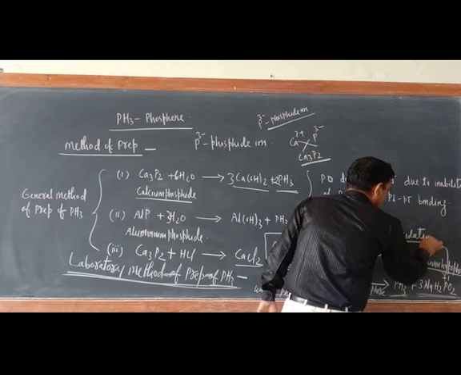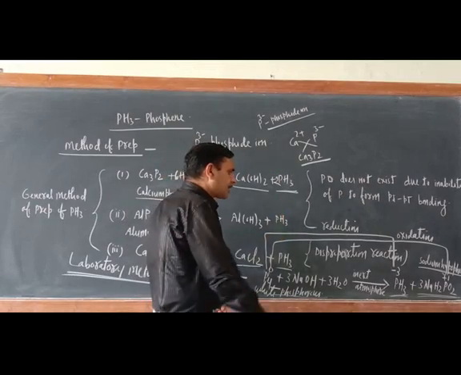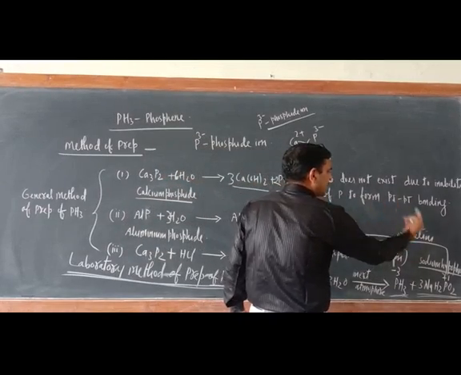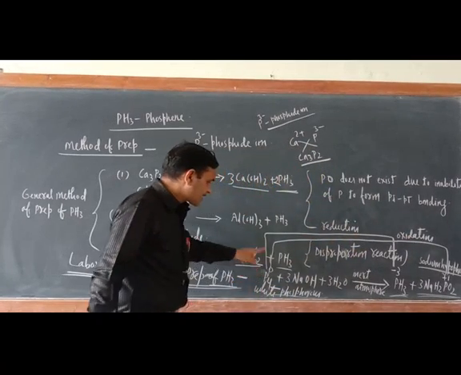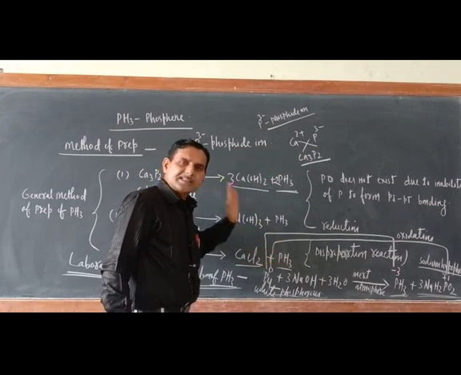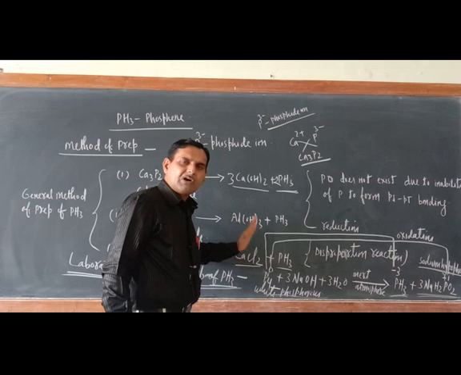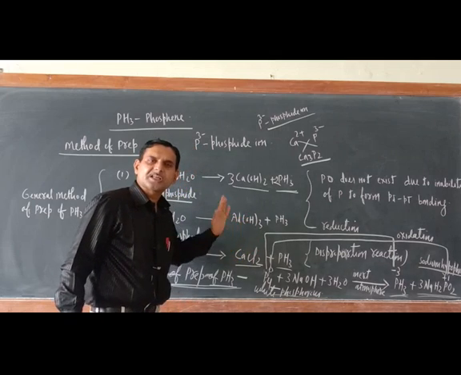So the same substance is undergoing oxidation and reduction, that is why it is an example of a disproportionation reaction.